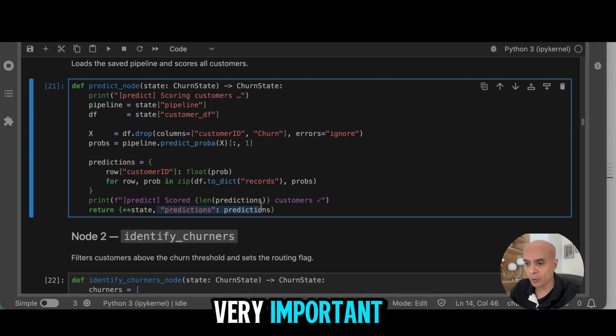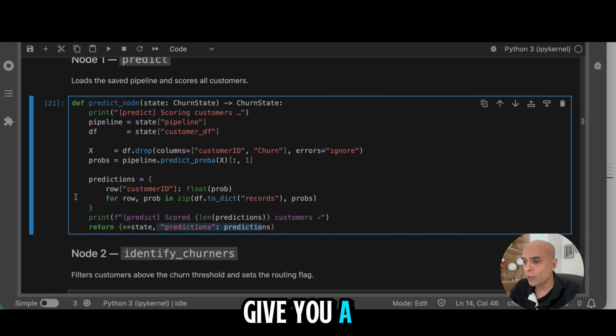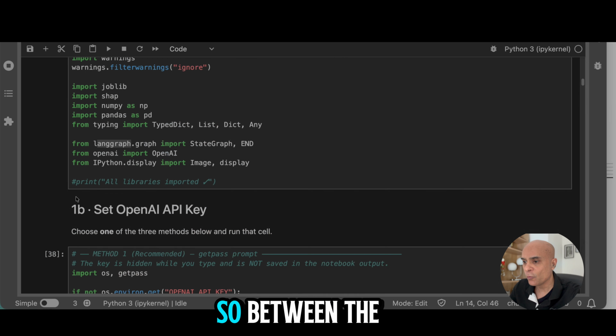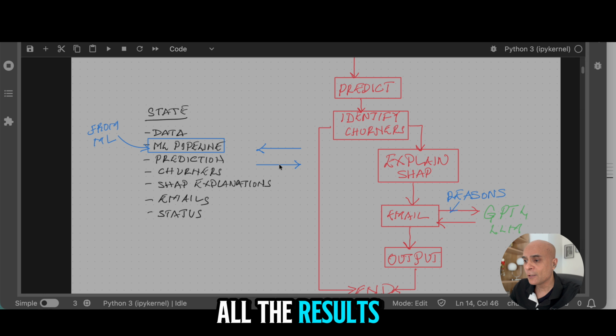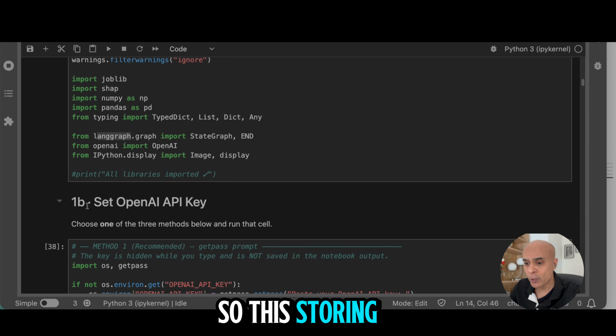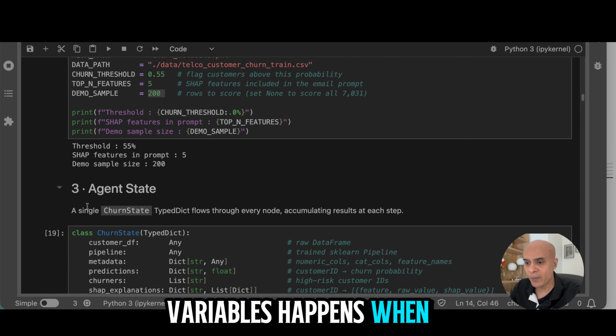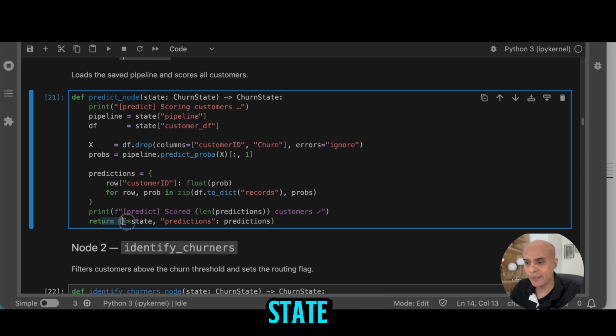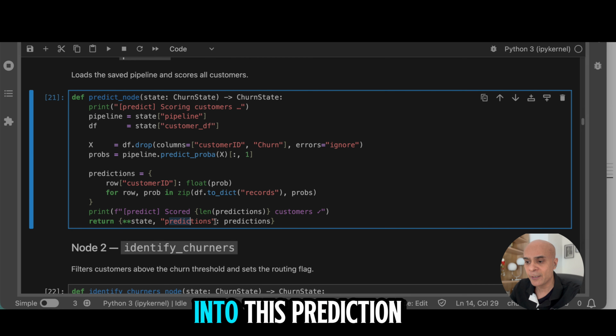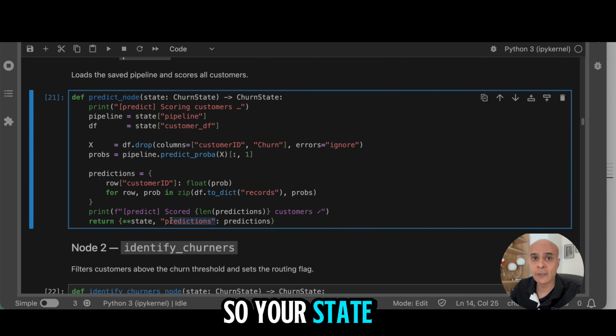So this is very important. Just to give you a look at how this looks, between the graph and the state variables, you'll always have to communicate. All the results of all these steps have to be stored in the state variable so that the following steps can use them. This storing in the state variable happens when you pass a return like this, return state, and then you pass the predictions into this prediction key. So your state variable will be updated.